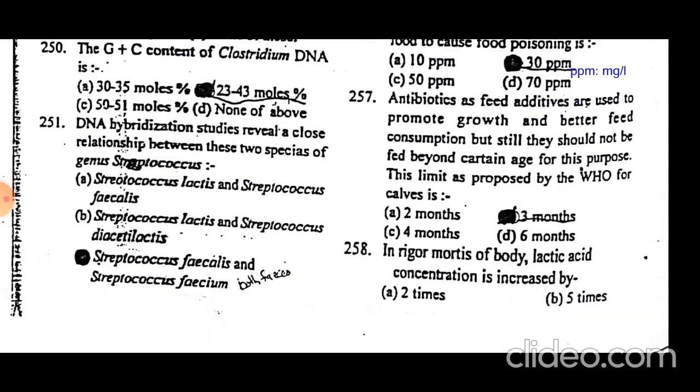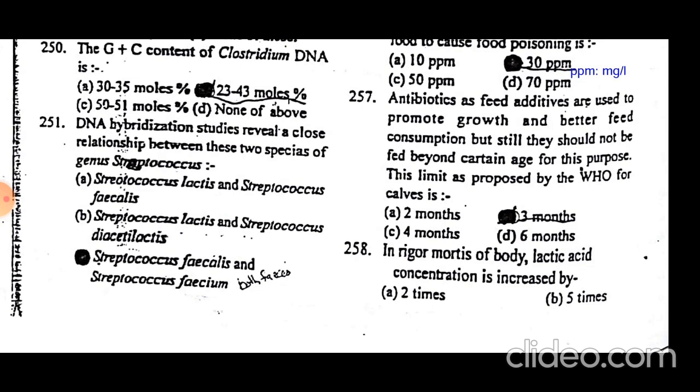Antibiotics as feed additives are used to promote growth and better feed consumption, but they should not be fed beyond a certain age for this purpose. This limit as proposed by the World Health Organization for calves is 3 months. There is also a risk of antibiotic resistance or very large concentrations of antibiotics in these animals, so international organizations discourage feeding antibiotics to animals as growth promoters.